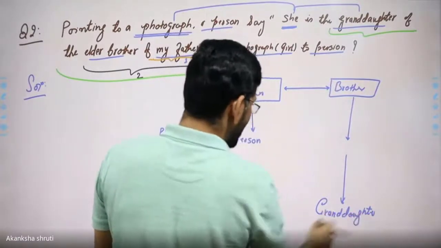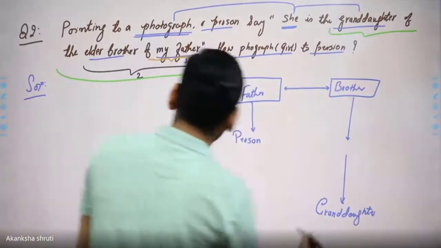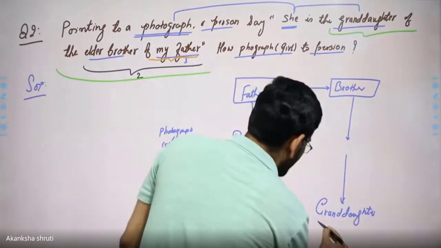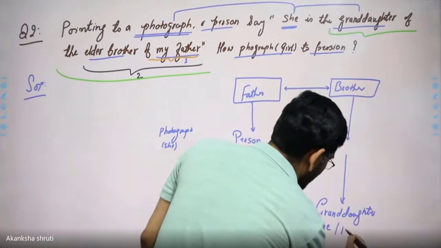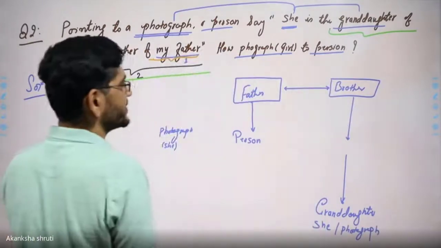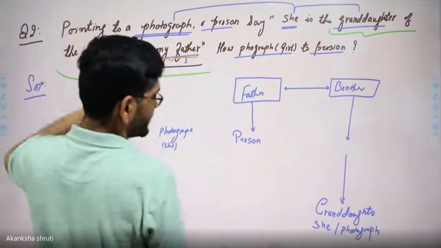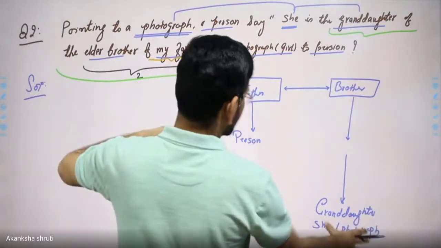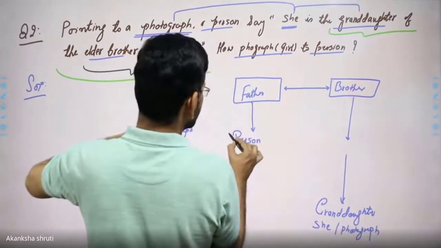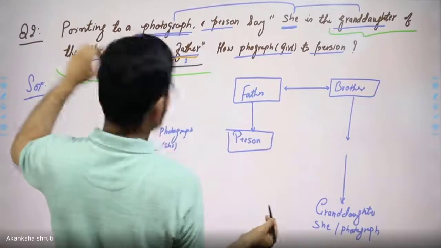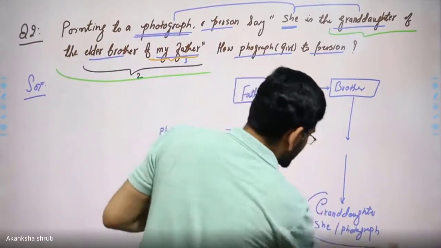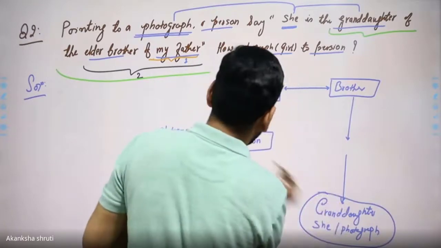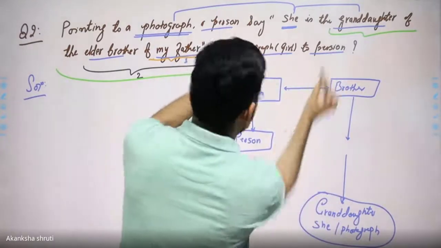So this granddaughter is representing this C. So this is the C or the photograph. Now we have to find the relation from this photograph, meaning the granddaughter, to this person.